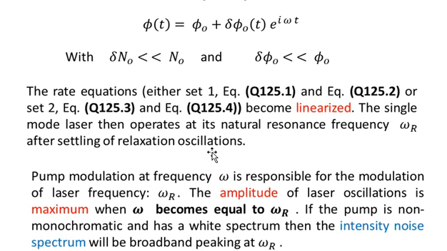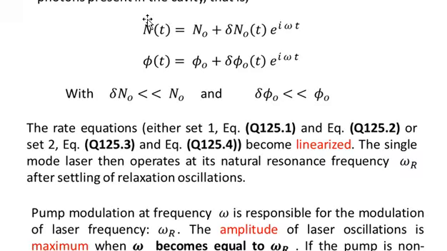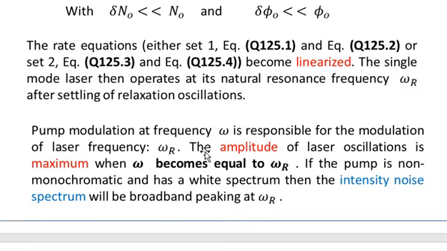After a few microseconds we obtain the steady state conditions, but the steady state conditions are still modulated due to the modulation in the population inversion of the system and the modulation in the number of photons. Due to these variations, the laser beam can still show some instability, and this is what we are going to discuss. That is why we have talked about single mode laser operation, which operates at its natural resonance frequency omega r after settling of the relaxation oscillations.